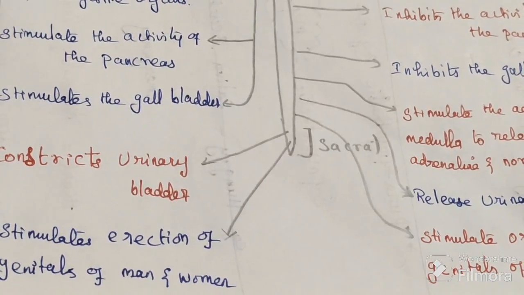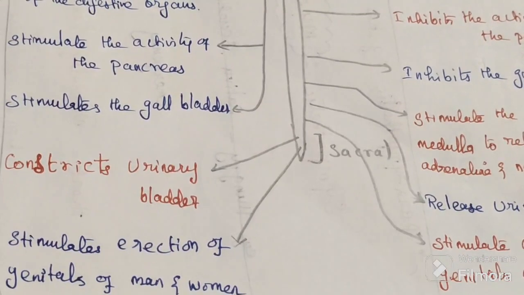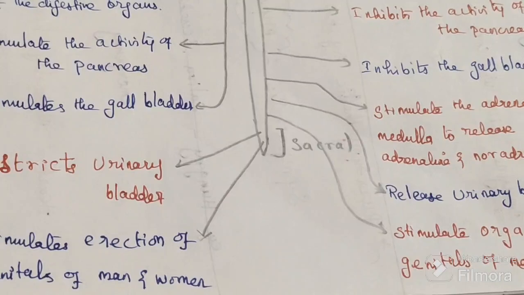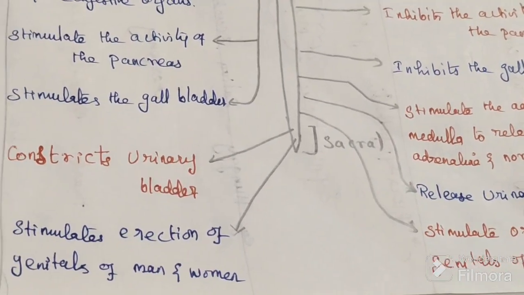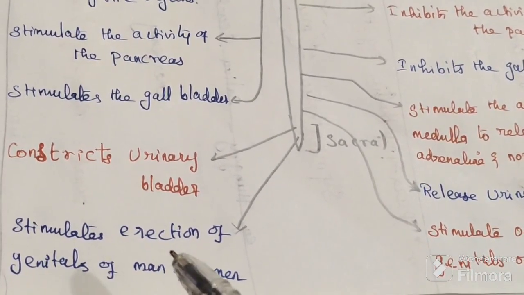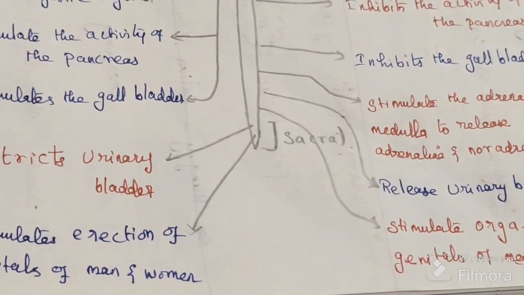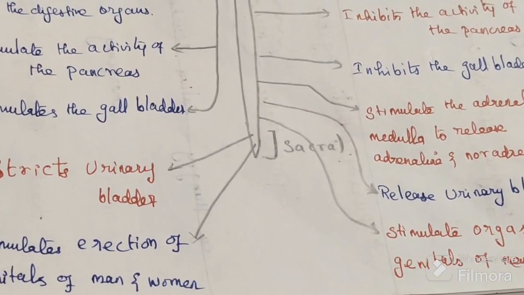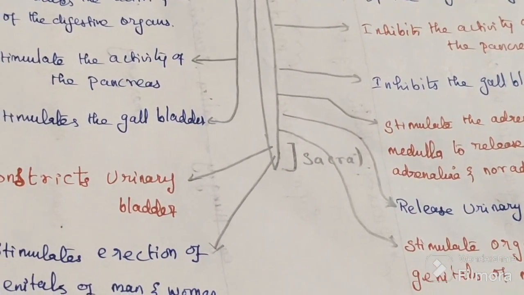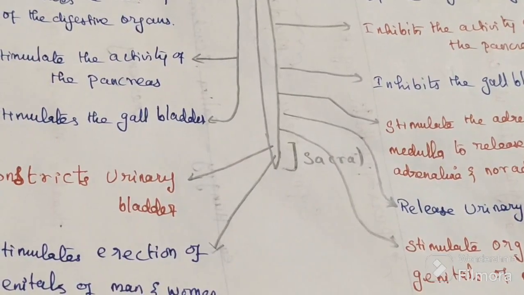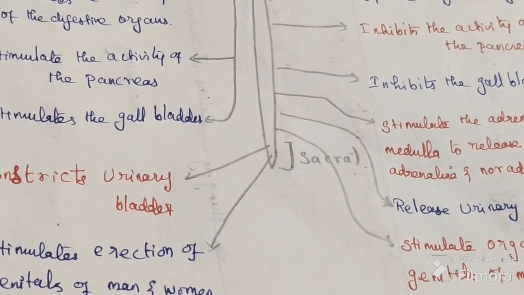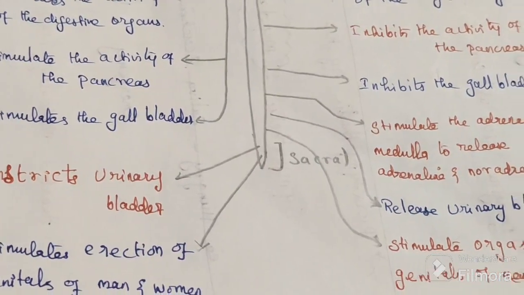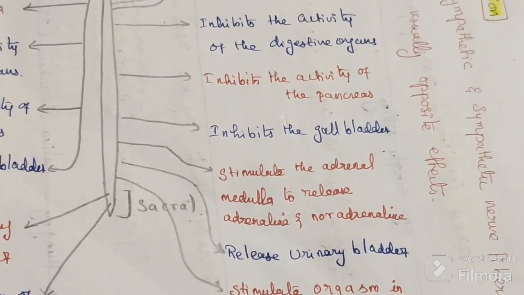The actions are opposite to each other, but in the male sex organ they are complementary, not opposite. For example, the parasympathetic does erection, and the sympathetic does ejaculation. During sexual intercourse there is an action and then there is a release, so there are not two opposite things, there are two complementary things.